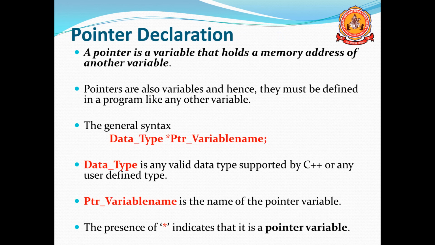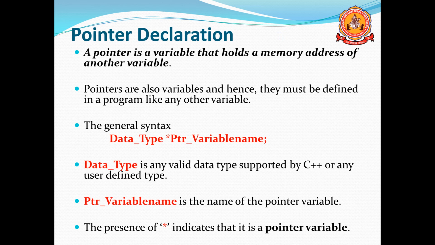I already told you a pointer is a variable that holds the memory address of another variable. Pointers are also variables, hence they must be defined like any other variable in a program. Normally how we declare a variable, like that we should declare, but a small difference is there. Here is the general syntax. First you should give the data type, for example integer, character, double, float. Anything you can give: int, char, double, float.